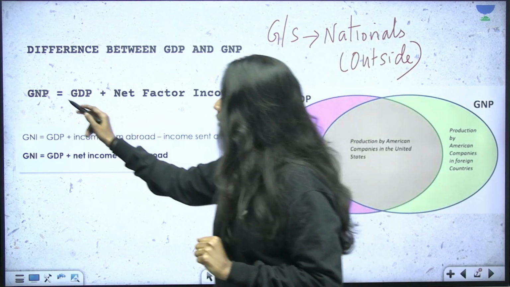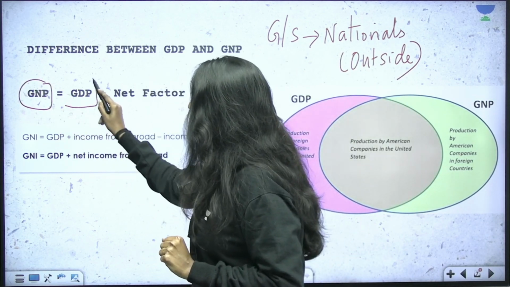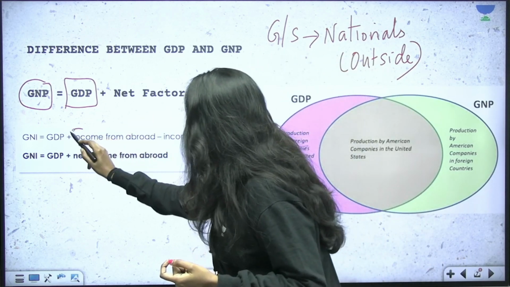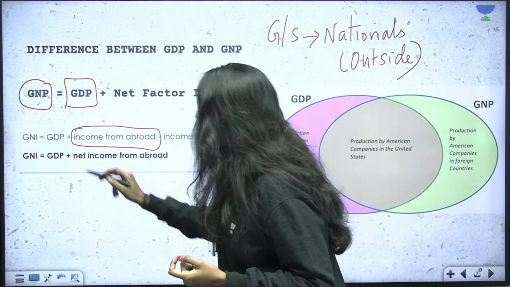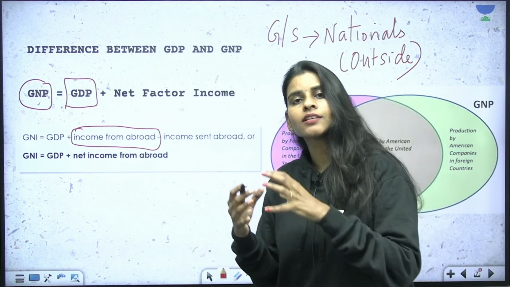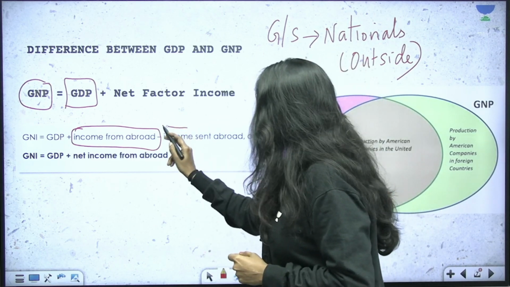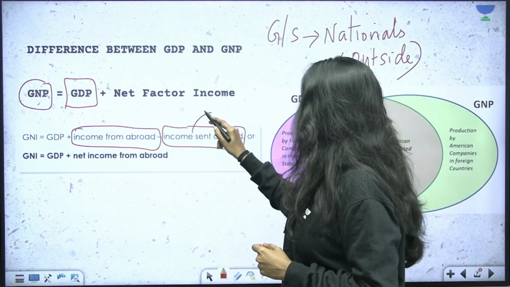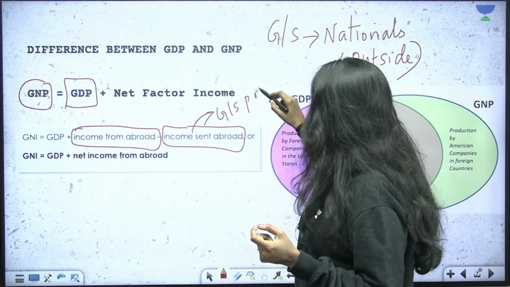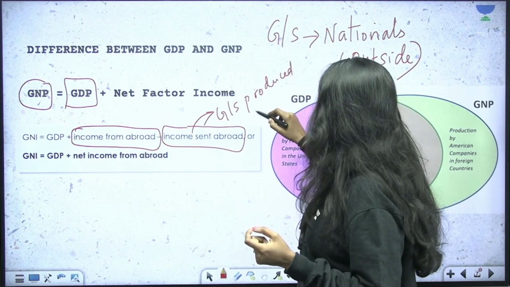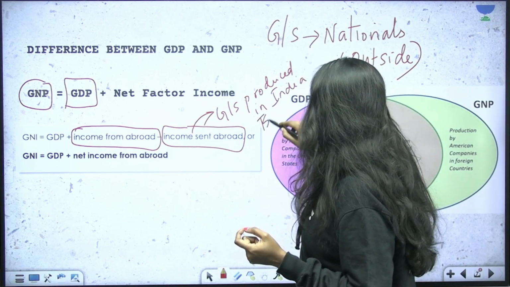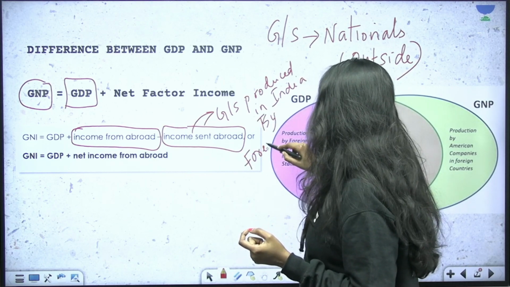So, how to calculate GNP from GDP? We can calculate GNP from GDP by adding the income from abroad, that is, the income earned by production of goods and services by Indian nationals from abroad, minus income sent abroad. This is something that is actually the value of goods and services produced in India by the foreigners. Okay, so after making this subtraction, you will be able to find out the value of GNP.